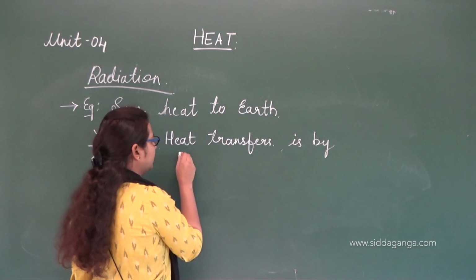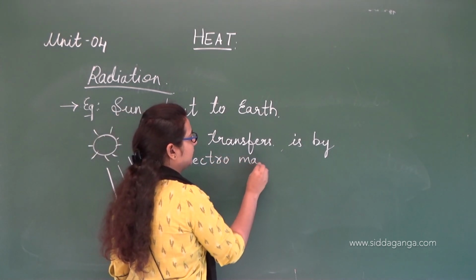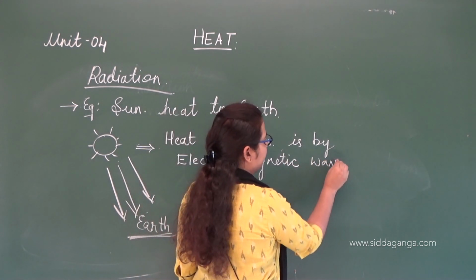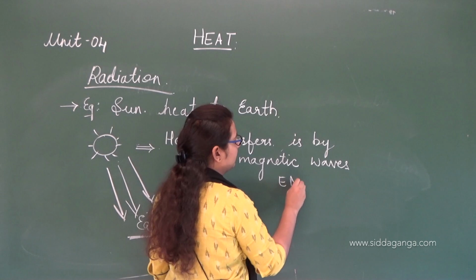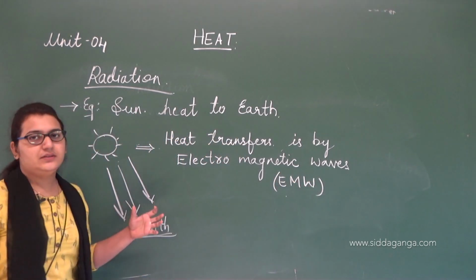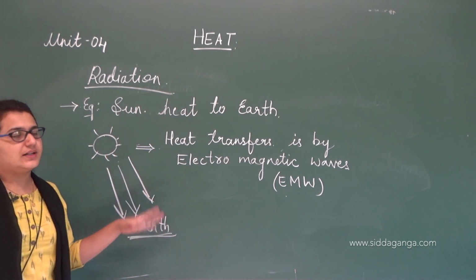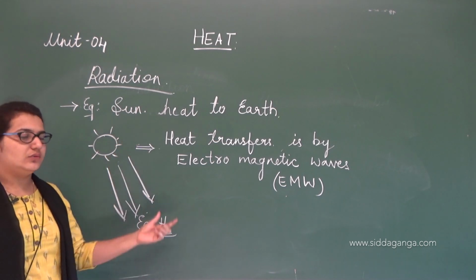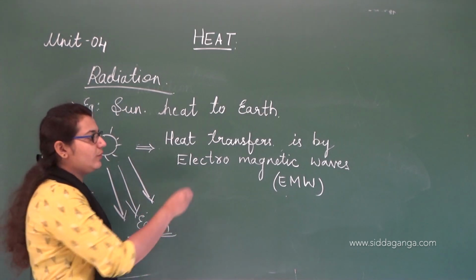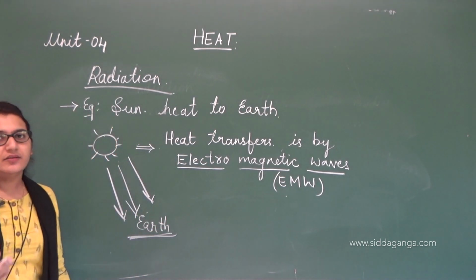And this heat transfer takes place by the electromagnetic waves, or also called EM waves. In this example, the sun rays are falling to the earth. That is, the heat is transferred from the sun to the earth by electromagnetic waves. So how does this happen? It is by the electromagnetic waves.